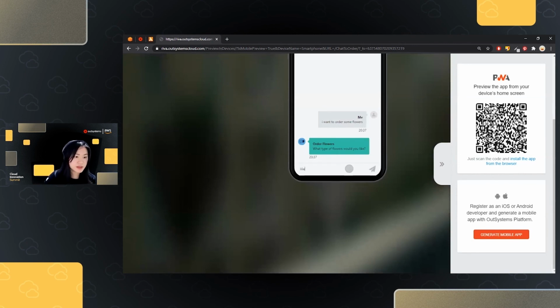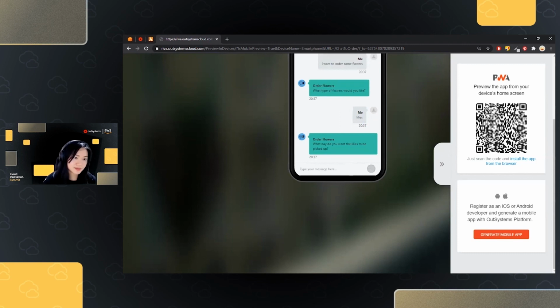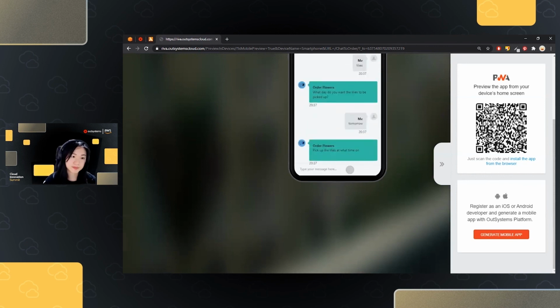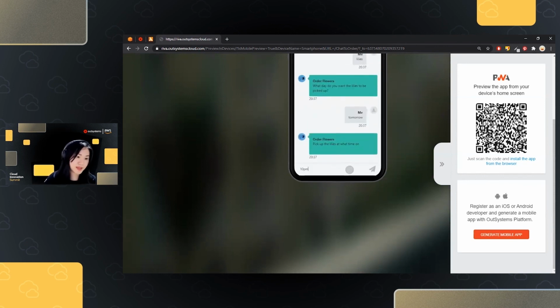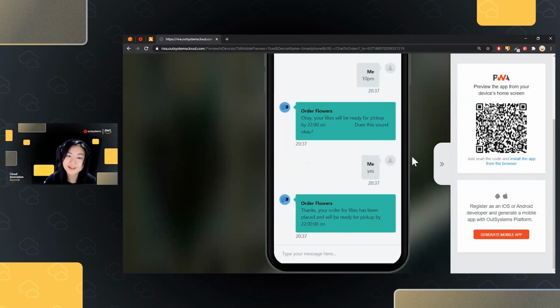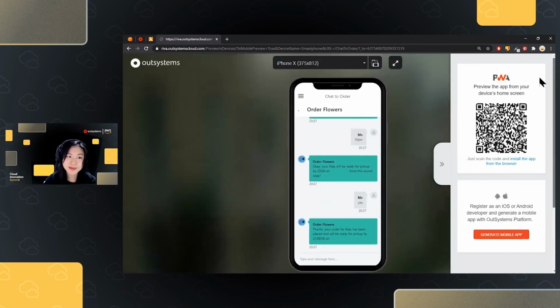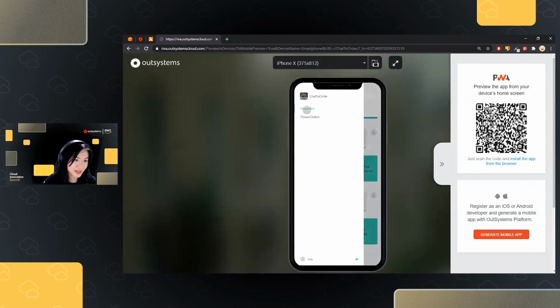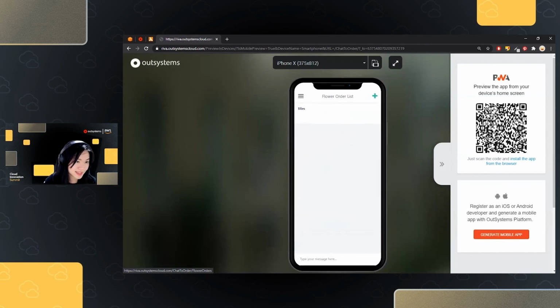This time I want to order some lilies by tomorrow at 10 p.m. And that's the confirmation. After we click yes, this should call my Lambda function that calls my REST API that creates my database entry in my flower order. So when I click this, there you go, we have lilies.